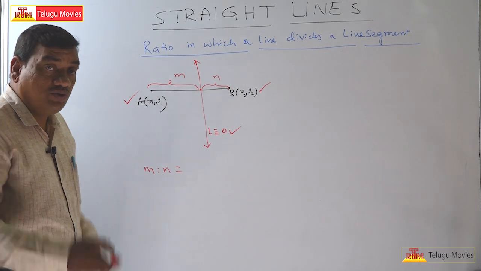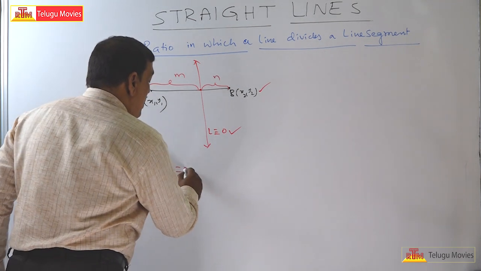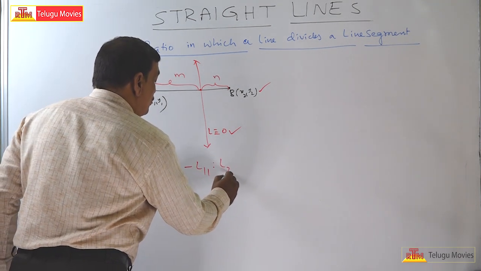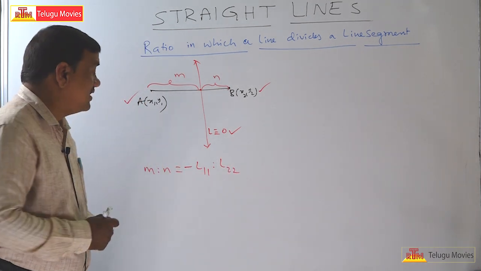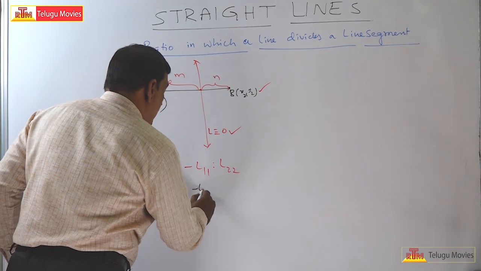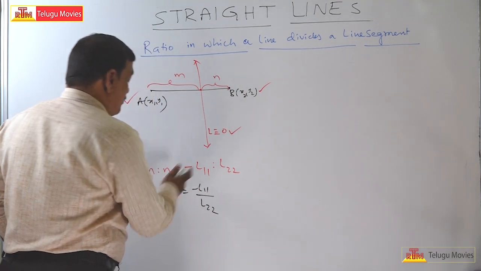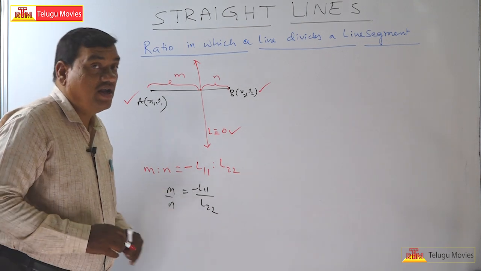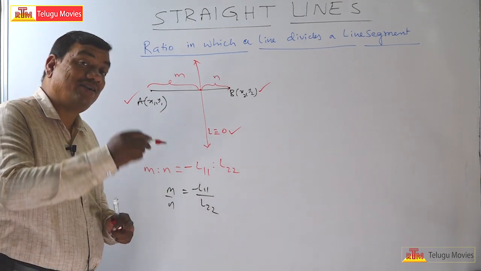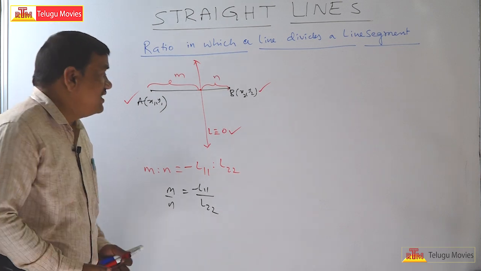This ratio is given by the formula minus L11 is to L22. If you want to find the ratio m by n, it is minus L11 by L22. Remember, the minus is already in the formula. What is L11?